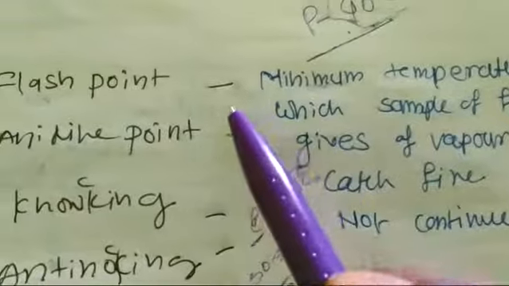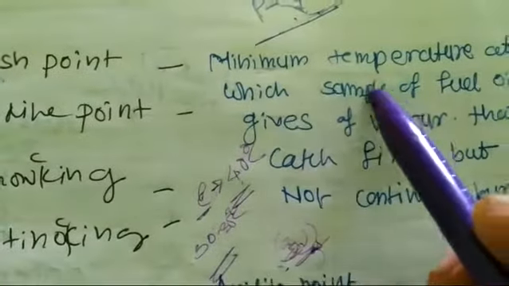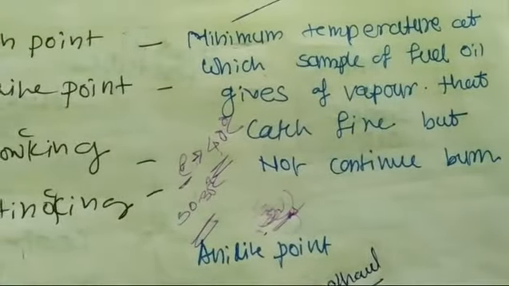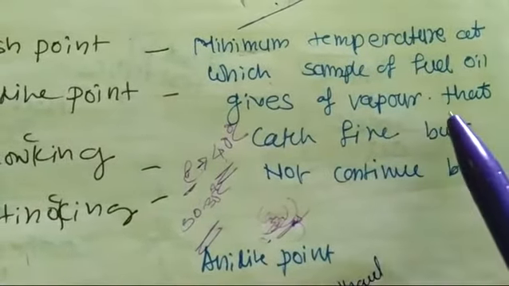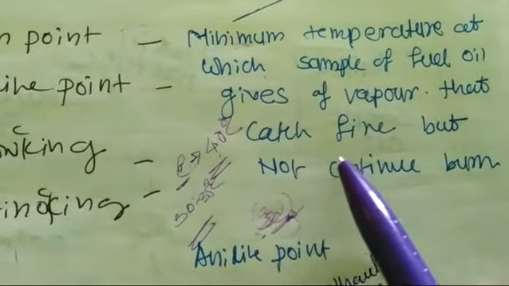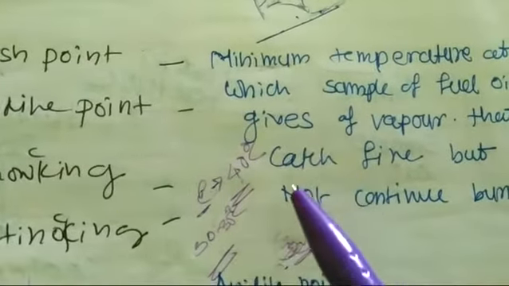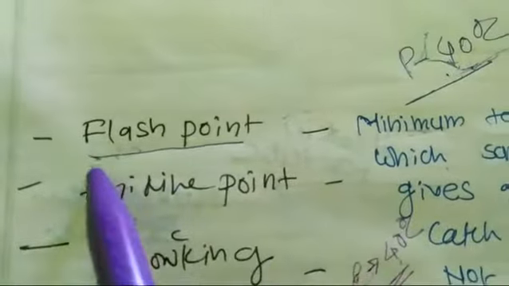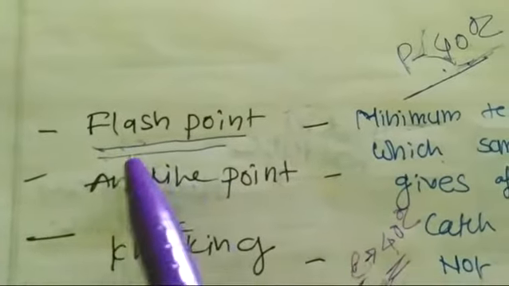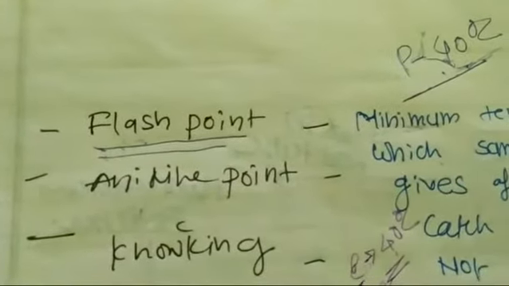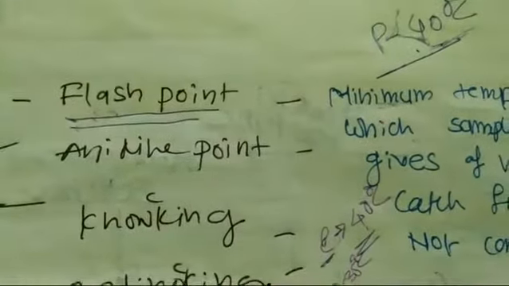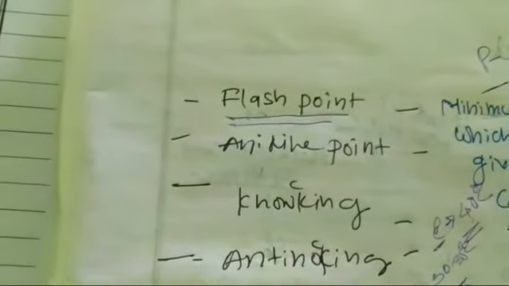Flash point is the minimum temperature at which a sample of fuel gives vapors that catch fire. So flash point is the temperature at which the fuel gives off vapors.